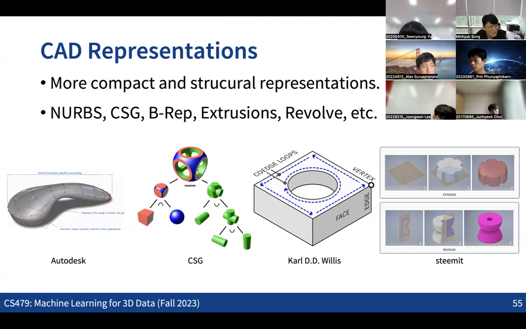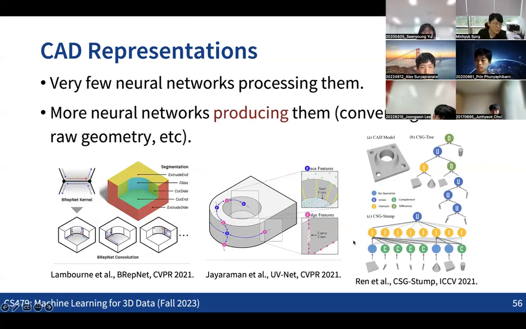Those representations can be used in many applications, but typically they are not used as inputs for processing or encoding architectures. But we can make neural architectures that produce these representations as outputs. The challenge is how we make these outputs valid shapes. There might be more constraints in terms of making valid outputs with these higher-level representations.